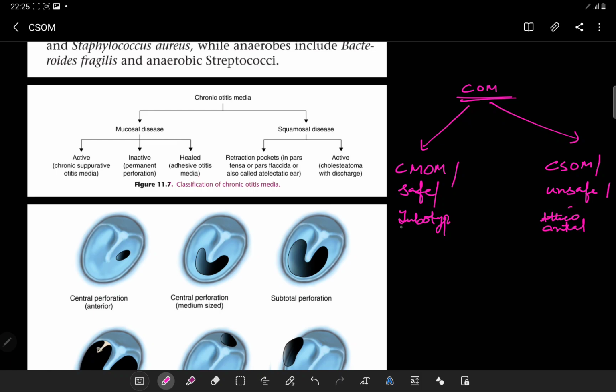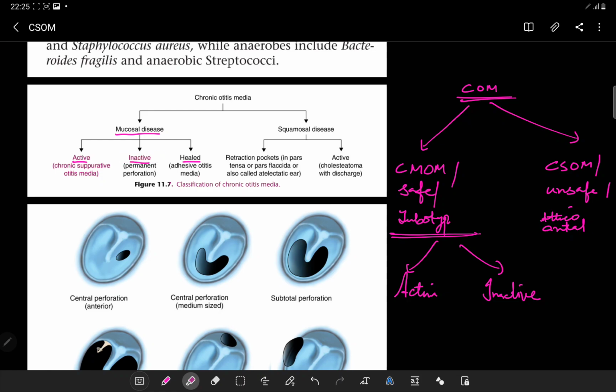So this table says that CSOM can be, the patient can come to you with the active disease or it can come to you with the inactive disease. So in the safe type, that is a mucosal disease, the active one, or it can come to inactive, or it can be a healed one. In case of the active disease, the patient is coming to you with the discharge. At that time, this disease is the active disease. That is called as a chronic suppurative otitis media.